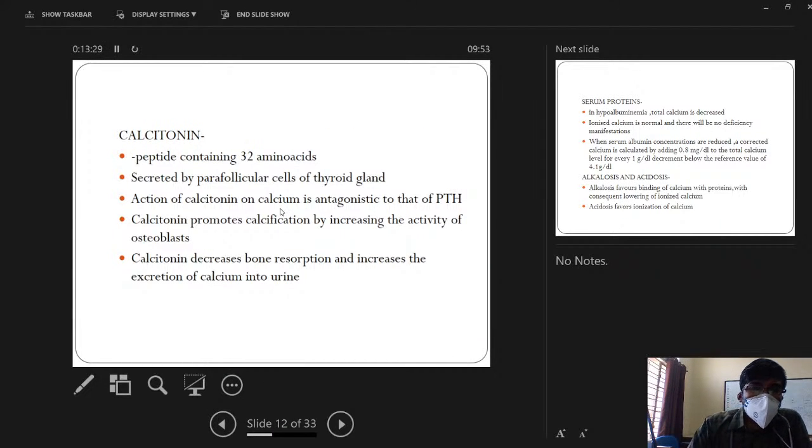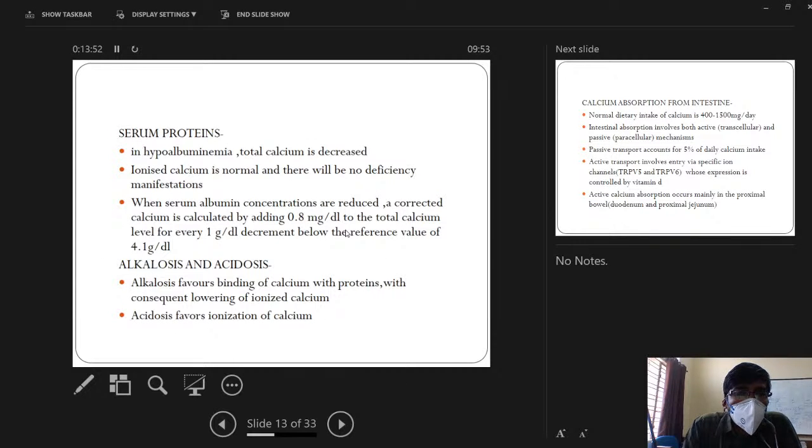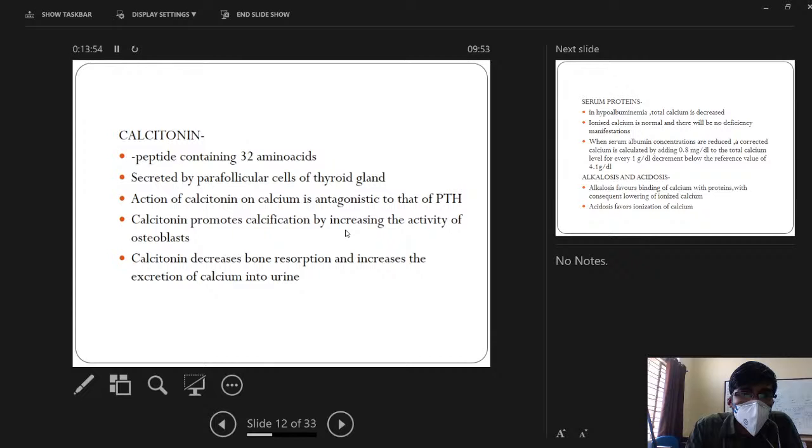So calcitonin is secreted from the parafollicular cells of the thyroid gland. The action of calcitonin on calcium is antagonistic to that of parathyroid hormone. Calcitonin promotes calcification by increasing the activity of osteoblasts. Calcitonin decreases bone resorption and increases the excretion of calcium in urine. So basically, calcitonin promotes calcification by increasing the number of osteoblasts, so it is antagonistic to parathyroid hormone.